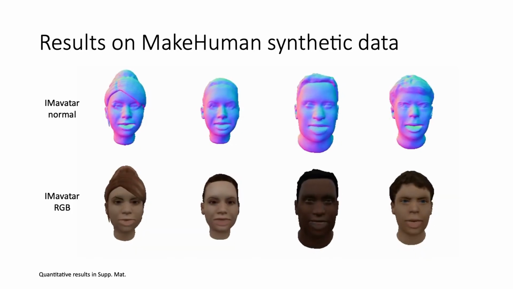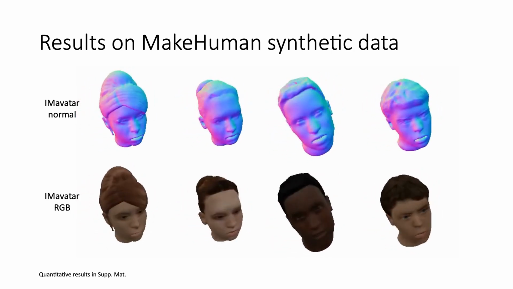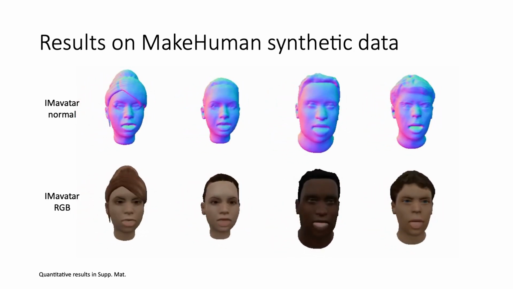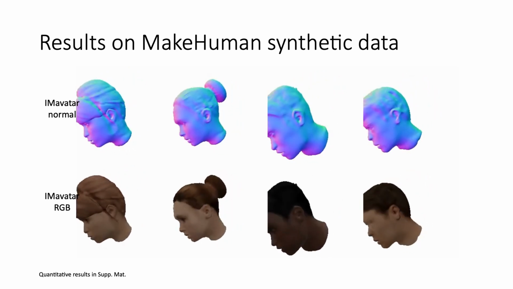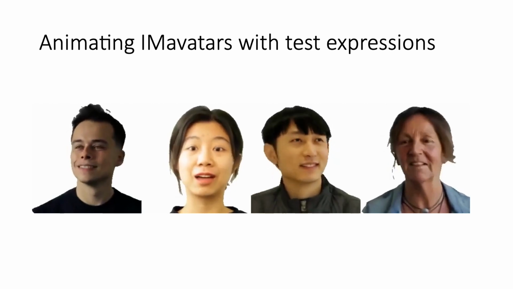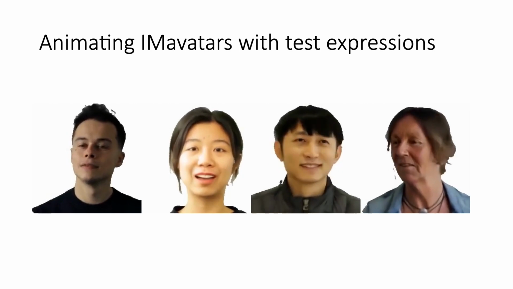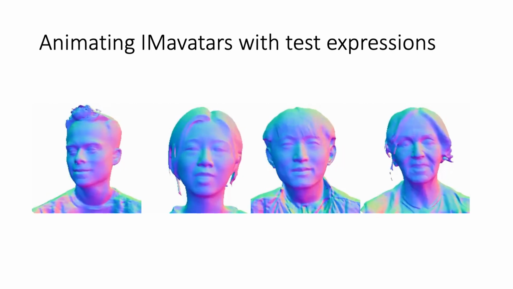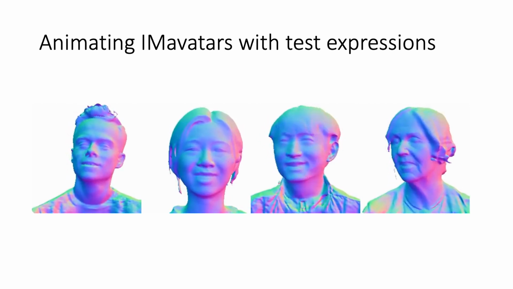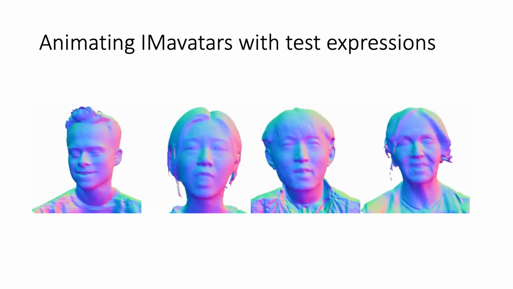Now let's see some results. First, we show our results on the MakeHuman synthetic dataset. IMavatar can learn detailed geometry and texture from monocular video and generalize to novel poses out of the training distribution. IMavatar can also learn from real sequences and can be correctly animated using unseen expression sequences. Note that the details are not only in the texture space, but also in the deforming facial geometry.